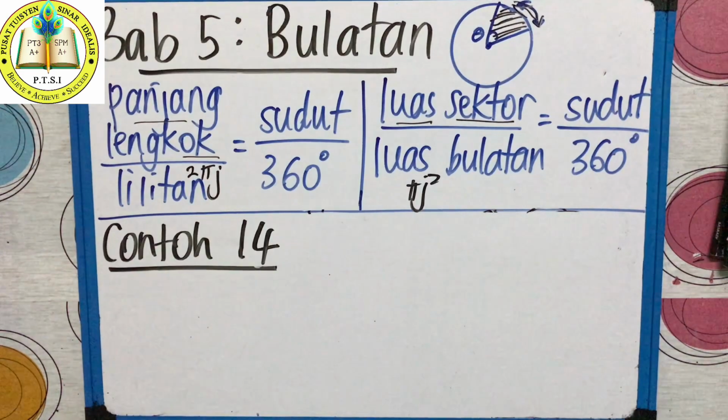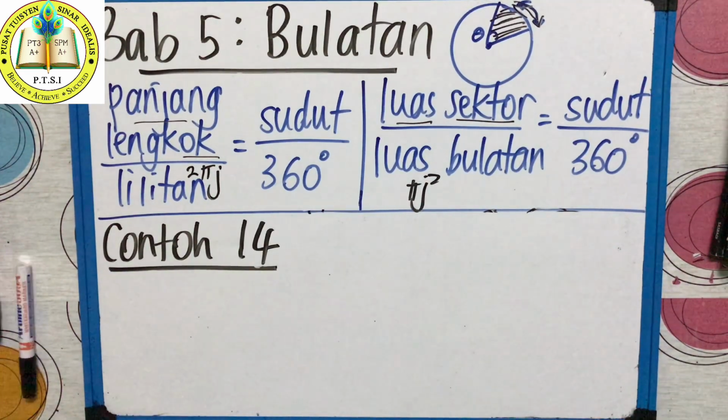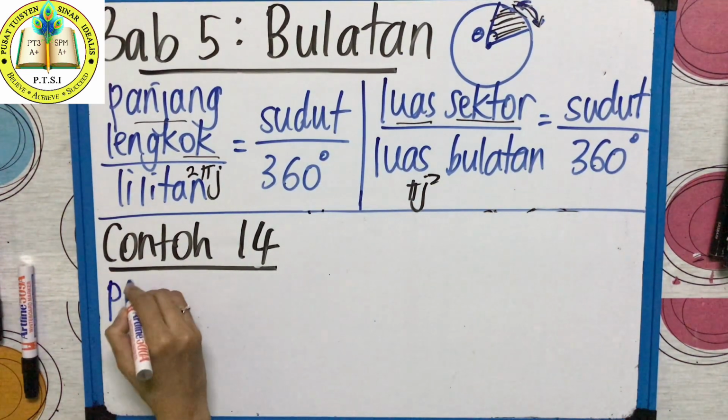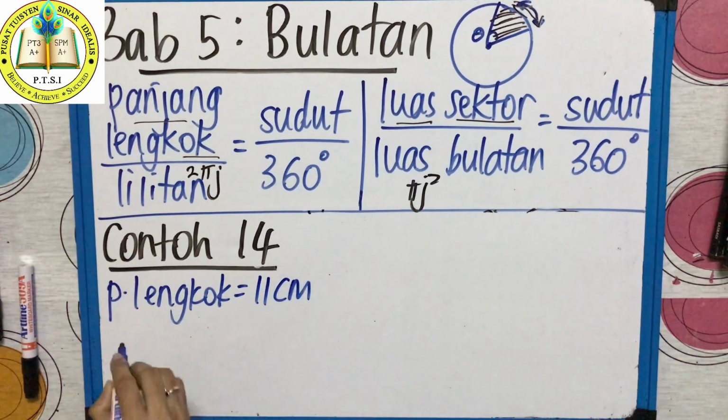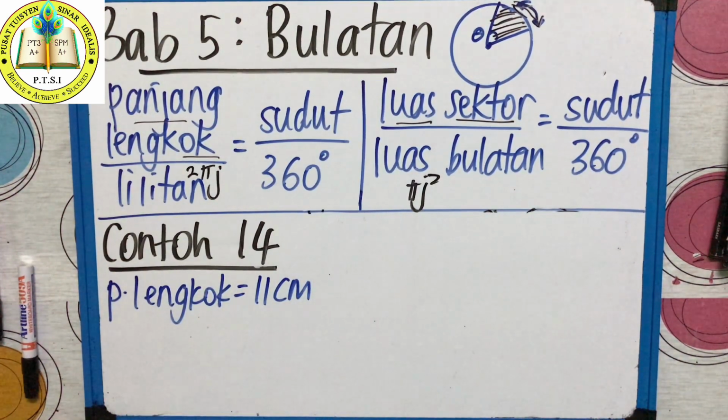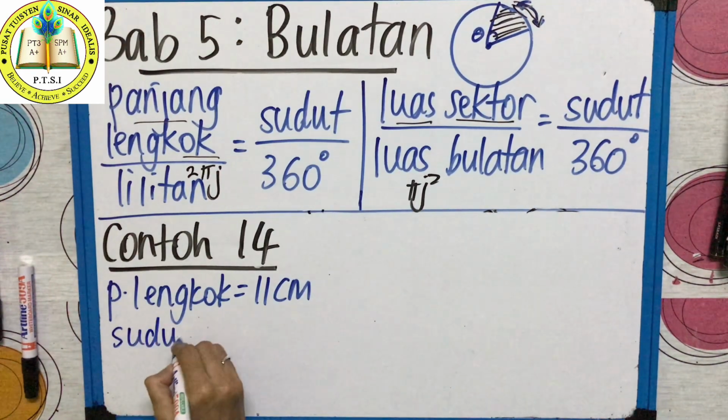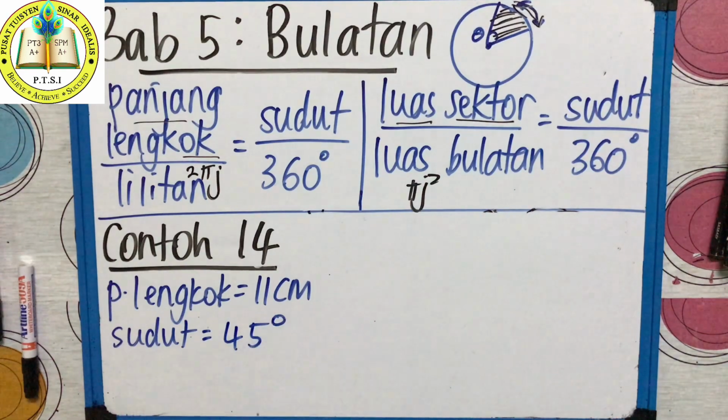Tapi contoh 14 gambar tidak diberi. Okay, they didn't give you the picture. So teacher just take the points and write it here. Okay, apa kata kunci yang diberi? What is the keyword? Panjang lengkuk 11 cm. So cikgu tulis panjang lengkuk 11 cm. This is the information given. Panjang lengkuk 11 cm. Sudut pada pusat 45 darjah. Sudut 45 darjah.